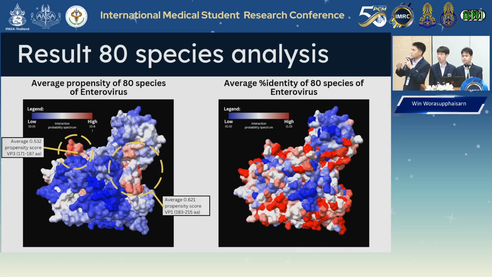The first being a region adjacent to the VP1 canyon, and the second being the VP3 bulging loop. These two sites show correlation peaks for conservation across multiple species and interaction rate with receptor binding site, meaning that these two sites are suitable for vaccine development.